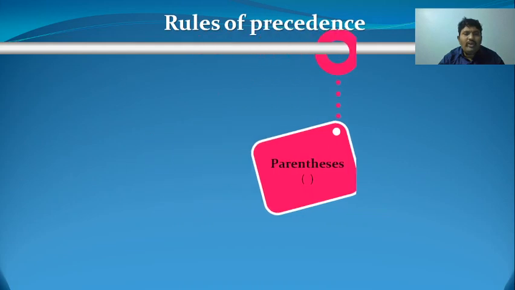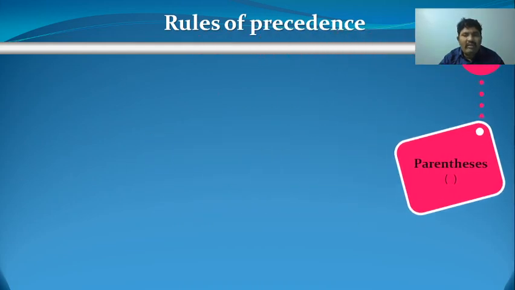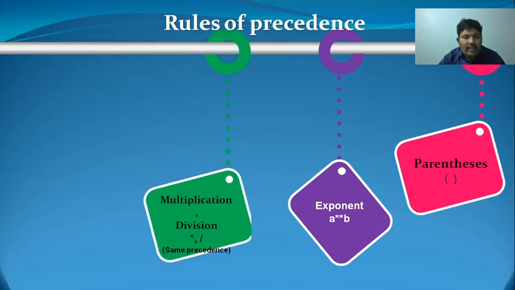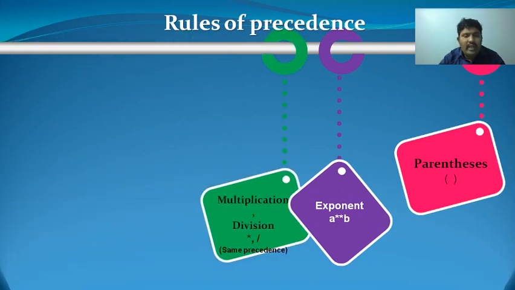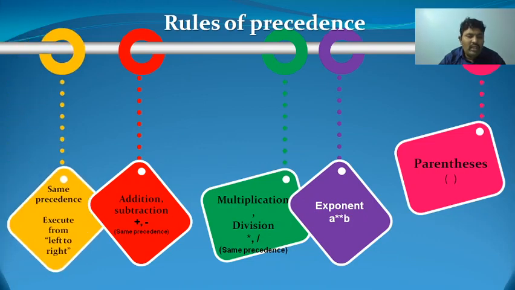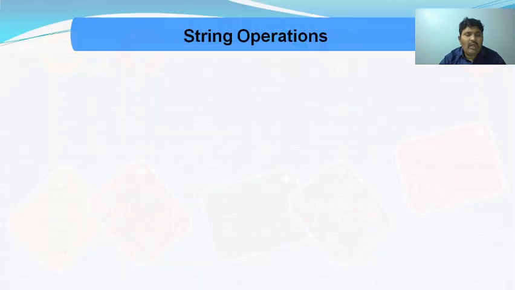So the rules of precedence. Highest precedence is given to parentheses, and after that exponent. Next, the highest priority is given to multiplication and division, and then after that to addition and subtraction. If they have the same precedence, the statement will execute from left to right. So this is how expressions are evaluated based upon the order of evaluation.